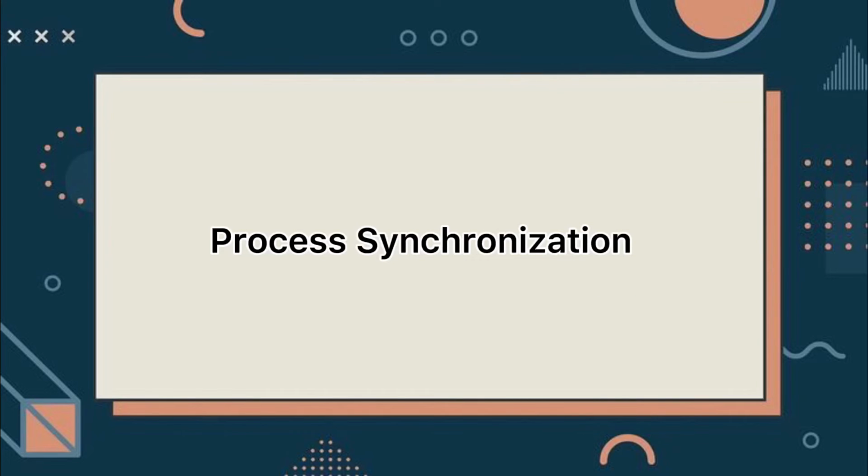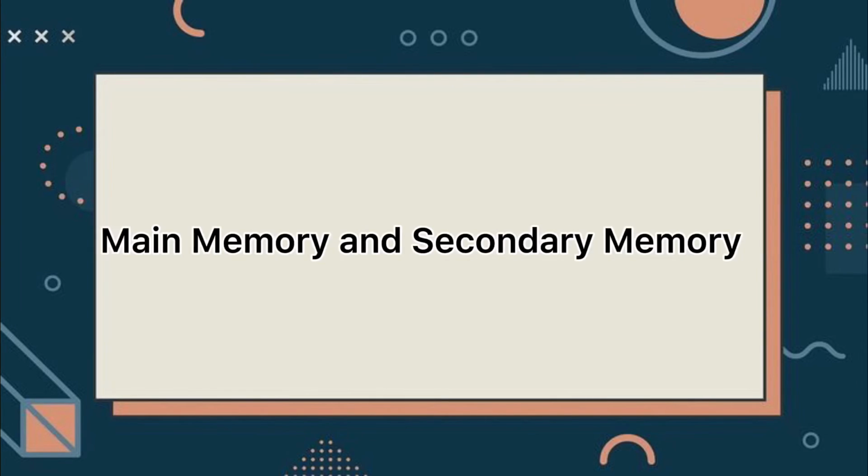Process synchronization is a way to coordinate processes that use shared data. It occurs in an operating system among cooperating processes. Computer memory is categorized into primary and secondary memory, while primary memory is in the main memory of the computer, which is used to store data or information temporarily.